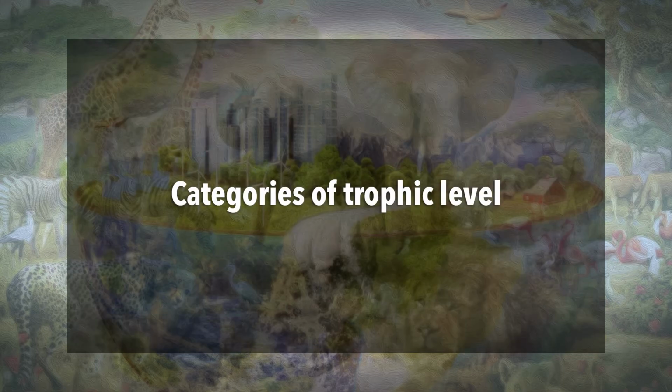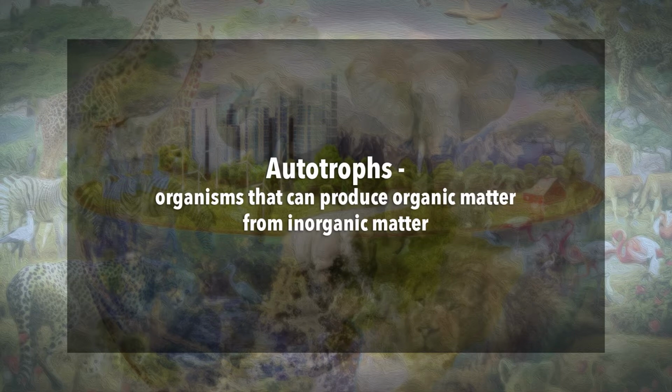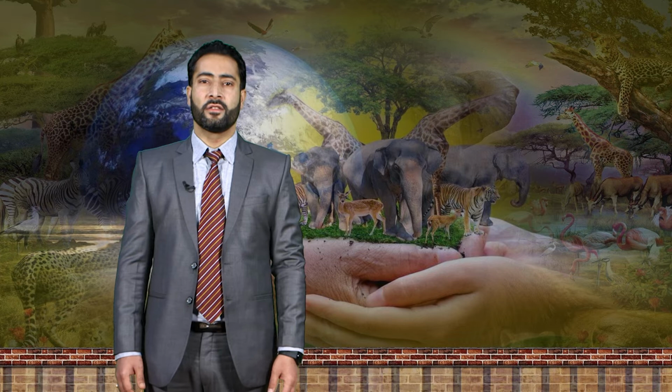Now, let us discuss different categories of trophic level. The trophic levels have two major categories: the autotrophs and the heterotrophs. The autotrophs are organisms that can produce organic matter from inorganic matter. Since they can make their own food and do not need to feed on other organisms, they are also referred to as the producers of an ecosystem.